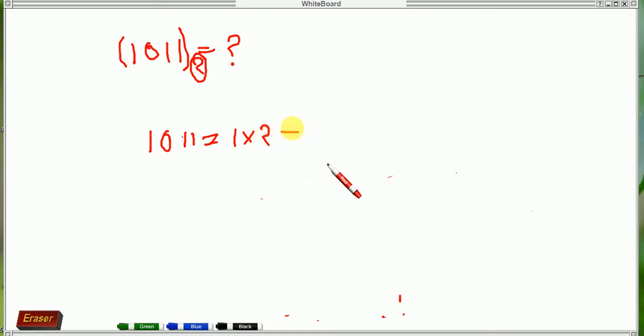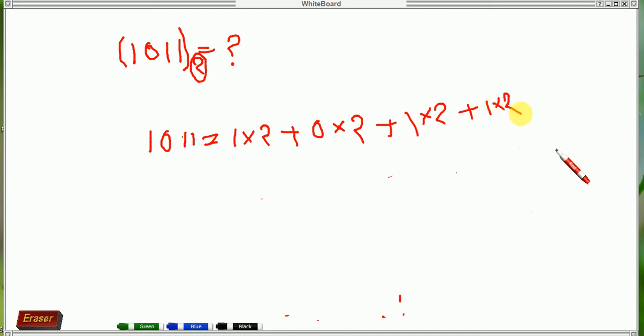Next, plus 0. Yes. Into, for the result we should write 2, because it is a binary number, as we already discussed. Next, plus 1 into 2, next is plus 1 into 2. So we should write the power.